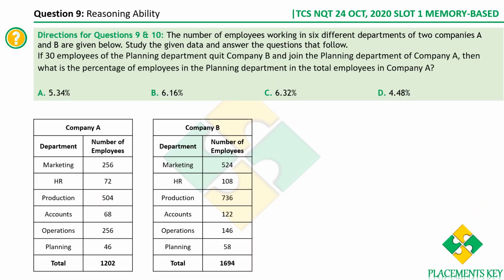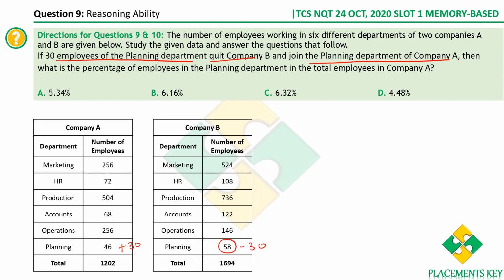Next, we have DI based questions. The number of employees working in 6 different departments of 2 companies. There are 2 companies, there are 6 different departments, and the number of employees working in each department is given. Now what is given here? If 30 employees of the planning department quit company B, so from company B, 30 are leaving, and they join the planning department of company A.